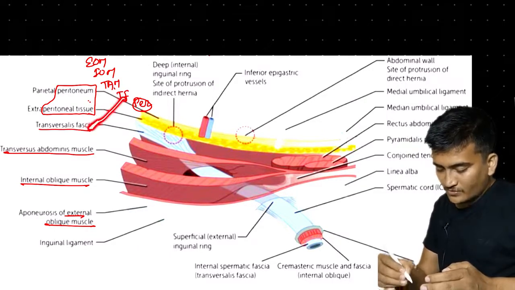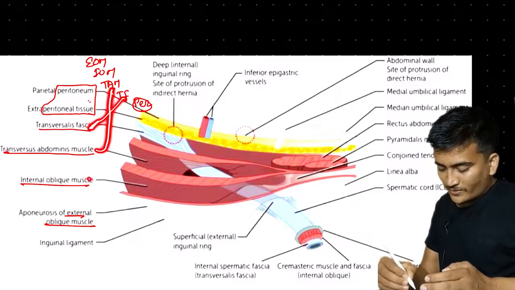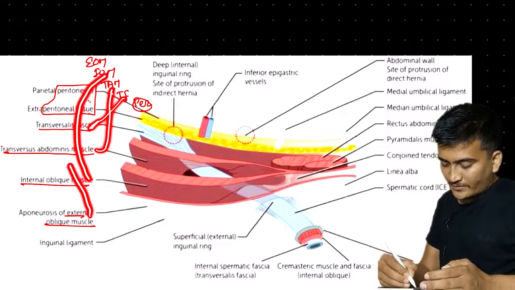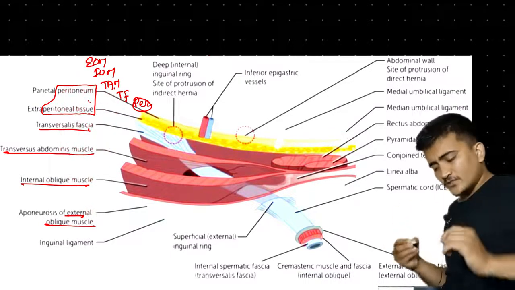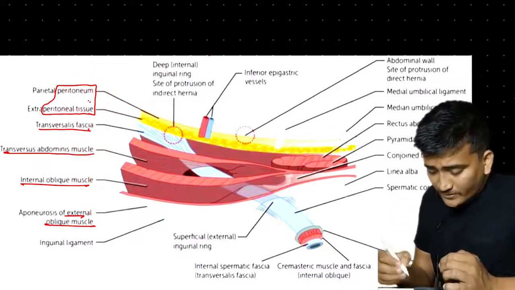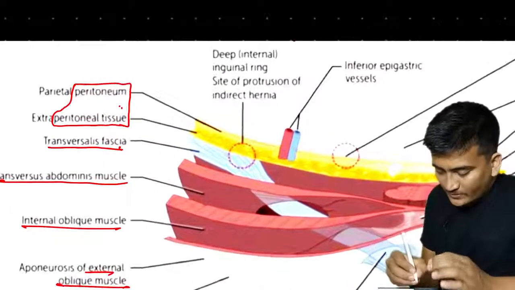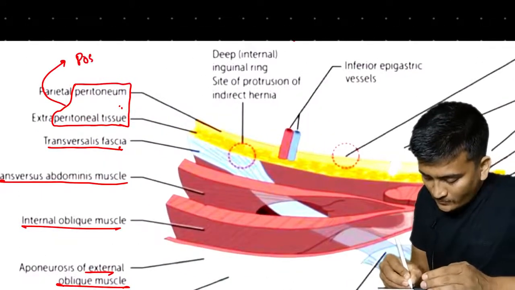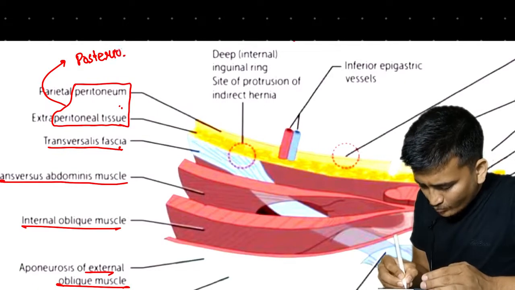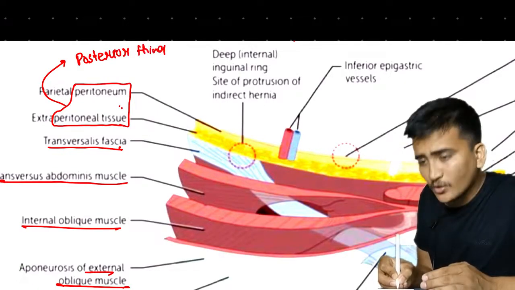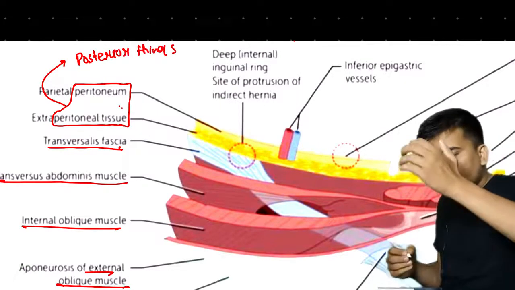Transversalis fascia we have mentioned right here, transversus abdominis muscle is right here, internal oblique muscle is right here, external oblique muscle is right here. So the first thing is the most posterior one. What is the most posterior one? This is the peritoneum, the posterior thing, right? Okay, now moving a bit anterior.